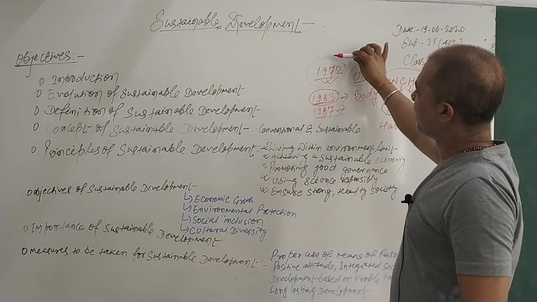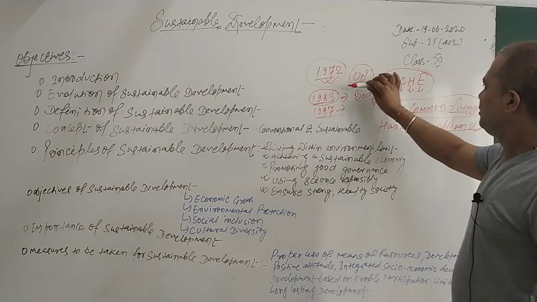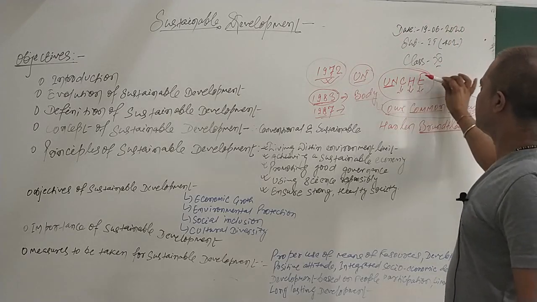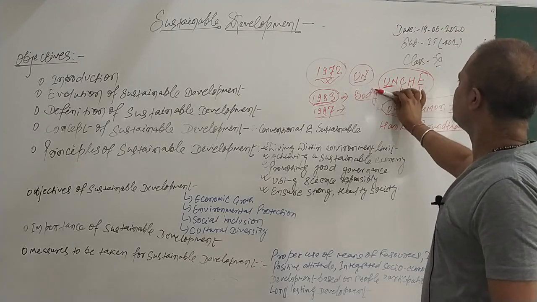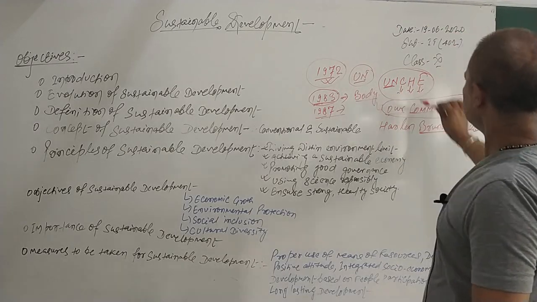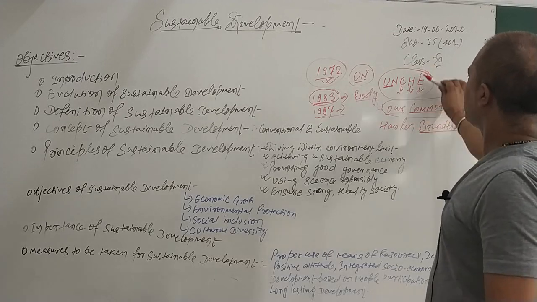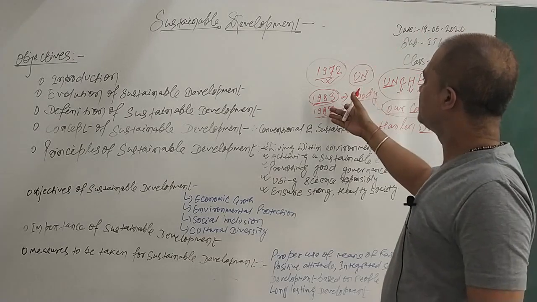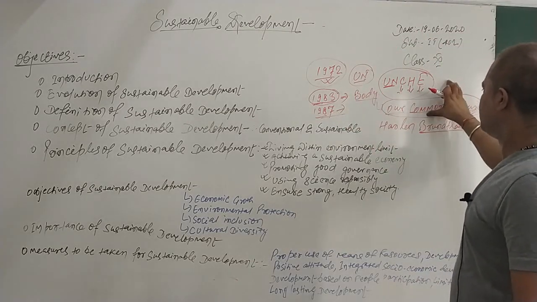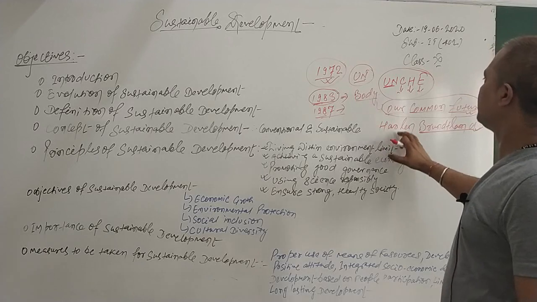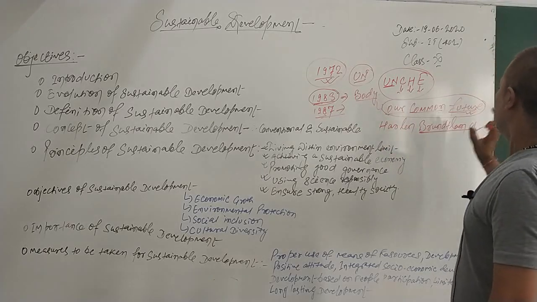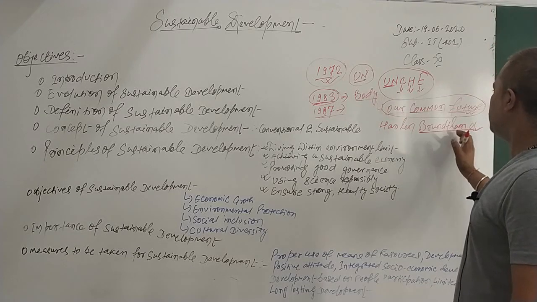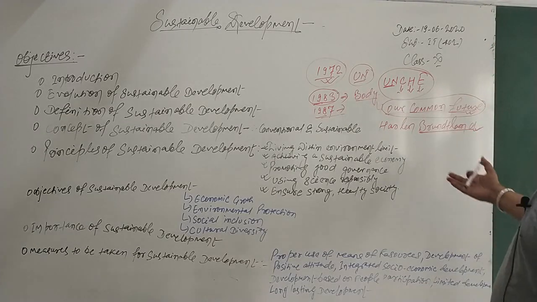So first in 1972 at the UN, there was a conference, and the name was UNCHE, as I mentioned, United Nations Conference on the Human Environment. This was one of the conferences, and after 11 years, again one governing body was developed, and the chairman of that governing body was Harlan Brundtland. Brundtland, you can say BRUNDT. Here the T is silent.